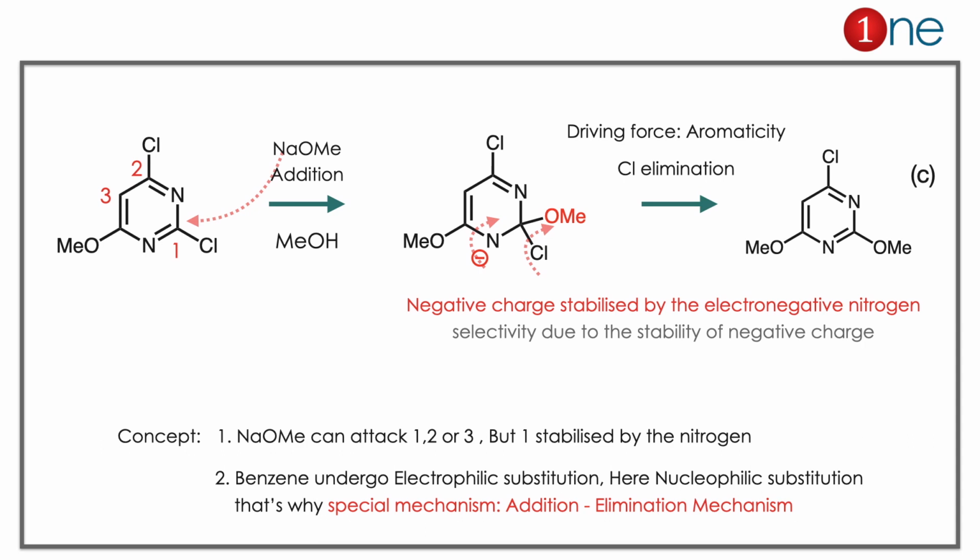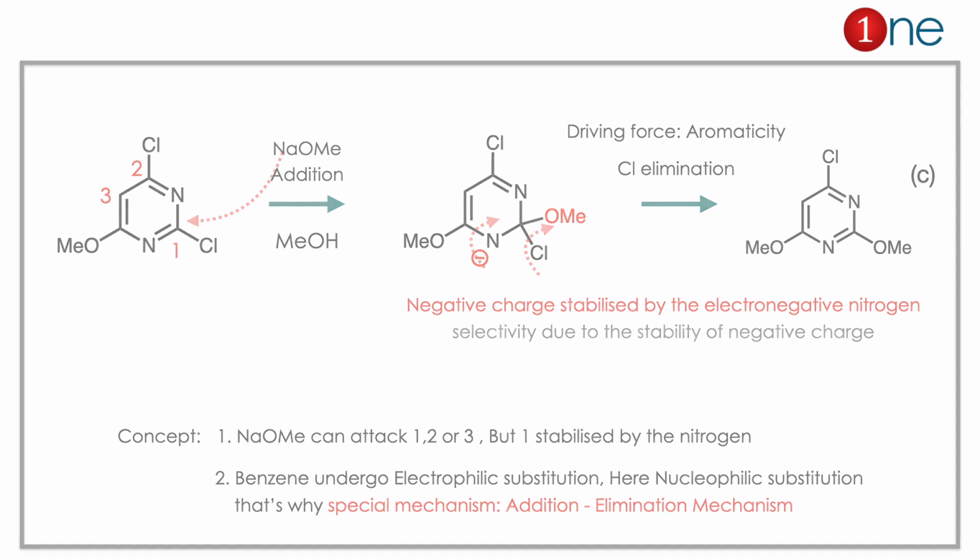Here regioselectivity is obtained due to the stability of the negative charge. The concept you have to learn here is that NaOMe can attack position 1, 2 or 3, but one position is stabilized by the electronegative nitrogen. The second thing is that benzene rings can undergo nucleophilic substitution. Yes, you heard it correctly. It undergoes nucleophilic substitution under special conditions. Since it is an unusual reaction, it has a special mechanism called the addition-elimination mechanism.